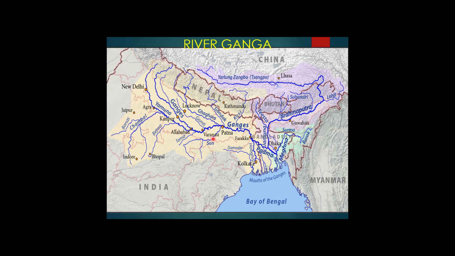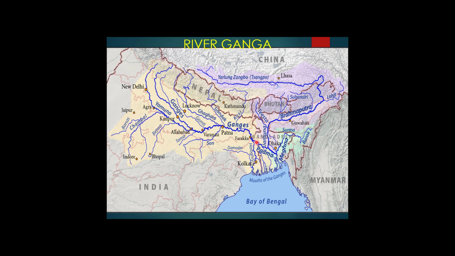Enlarged with the water from its right and left bank tributaries, the Ganga flows eastward till Farakka. You can see here, this is the Farakka region, where the river is bifurcated into the river Bhagirathi and the river Hooghly. Both Hooghly and Bhagirathi are distributaries, because the main river is again divided into two parts.